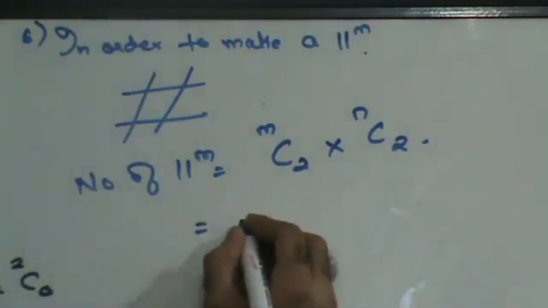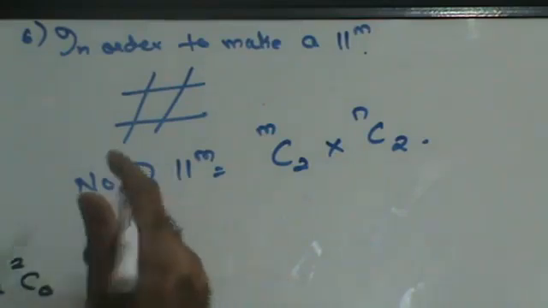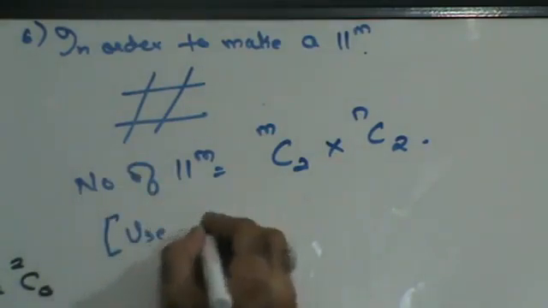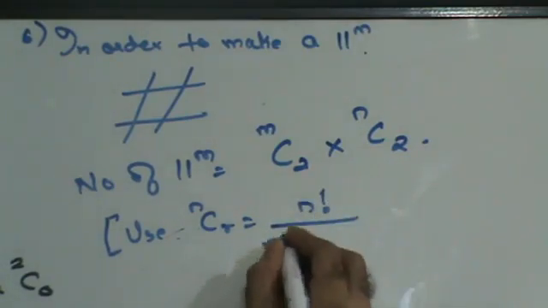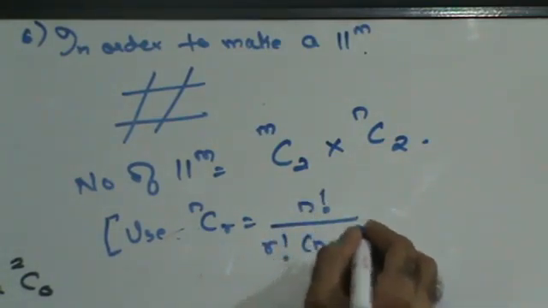Now this can be written, guys, you have a formula. Here I can use the formula. Cn of r is given by the formula n factorial upon r factorial into n minus r factorial.